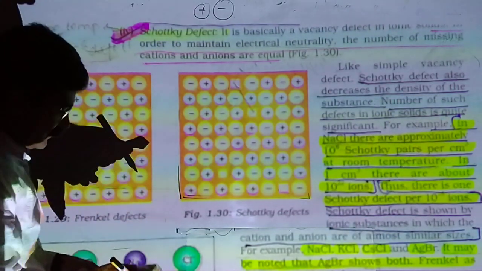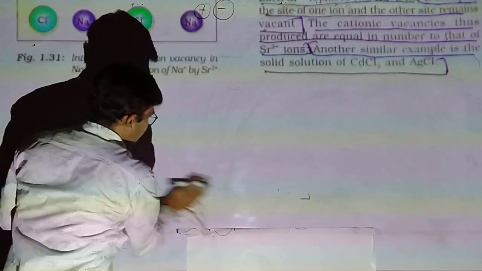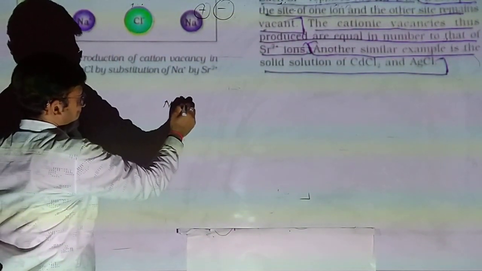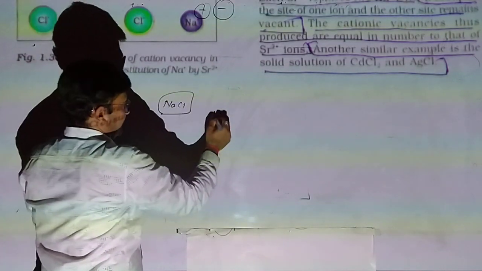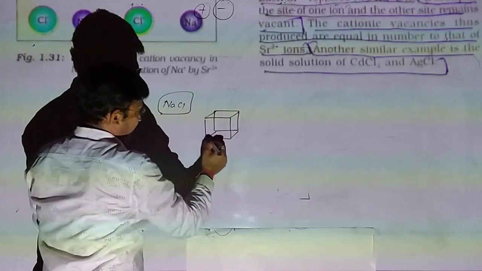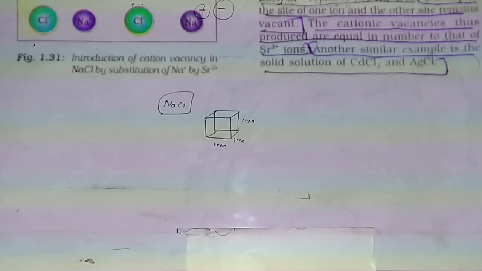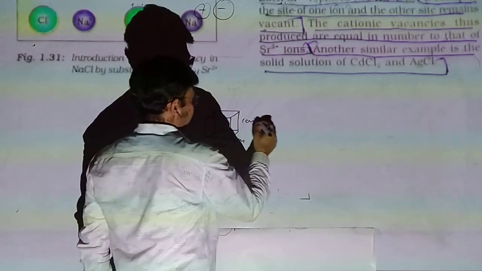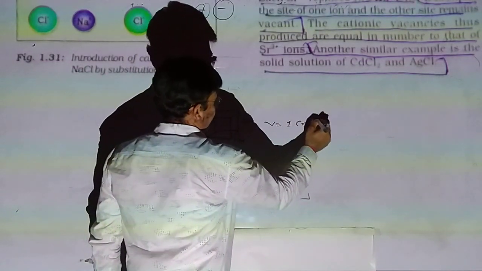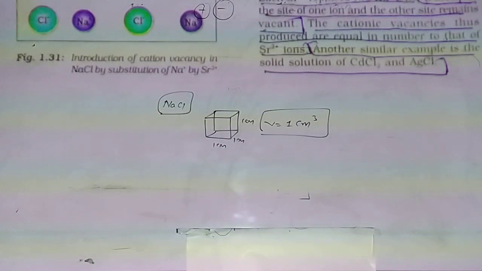I am giving you an example. In a crystal of NaCl, it is proven that when we take a cube of 1 centimeter length, 1 centimeter breadth and 1 centimeter height, the total volume is 1 centimeter cube.